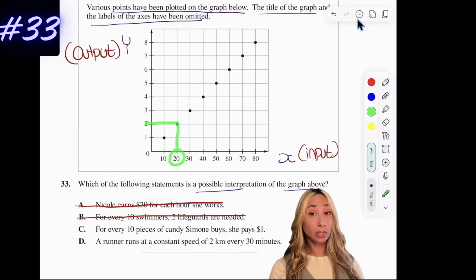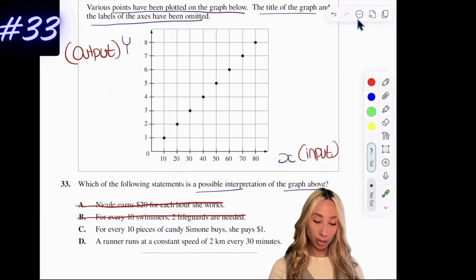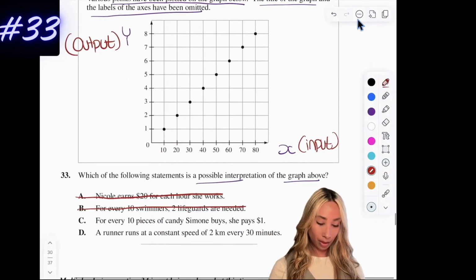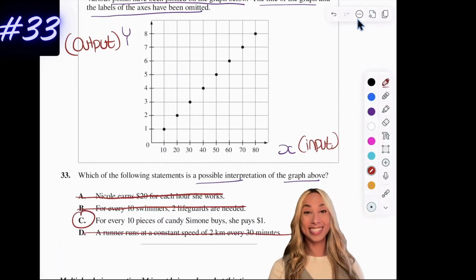Okay, I'm liking that. It looks like a good linear expression. D, we always have to check the last one. A runner runs at a constant speed of 2 kilometers every 30 minutes. Well, here's my 30 minutes. That would be 3 kilometers. That's not going to work. So for this, our answer is going to be C.